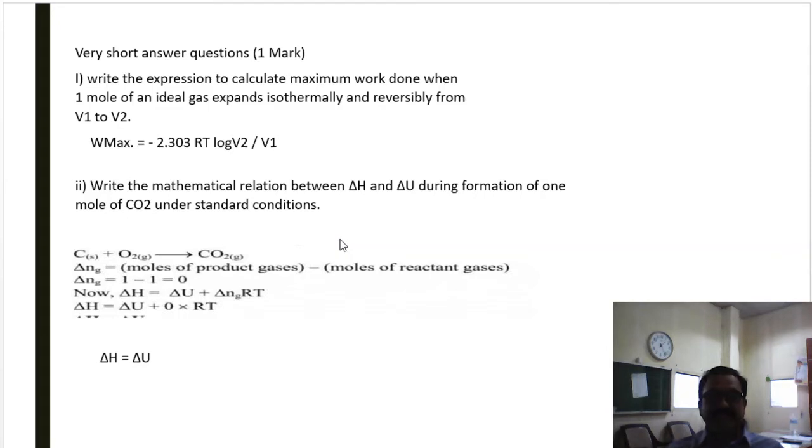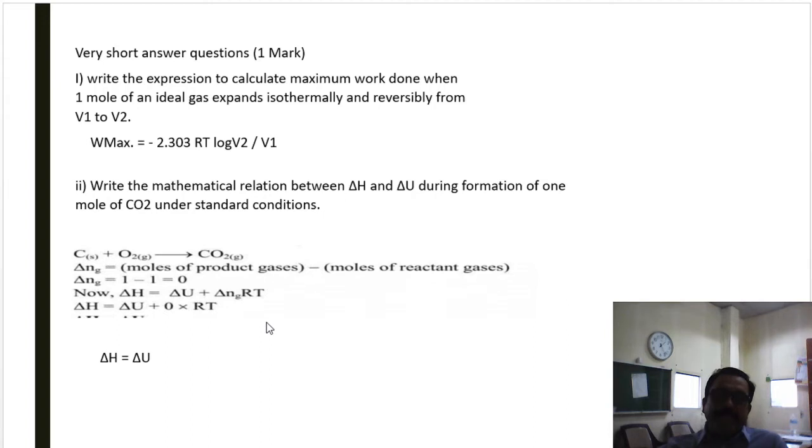First of all, write the required chemical equation for formation of carbon dioxide. Here carbon solid plus O2 gas gives CO2 gas. Delta n, that is the change in number of moles of gaseous products minus moles of the gaseous reactant, is 1 minus 1, which is equal to 0. That is, delta ng is equal to 0.